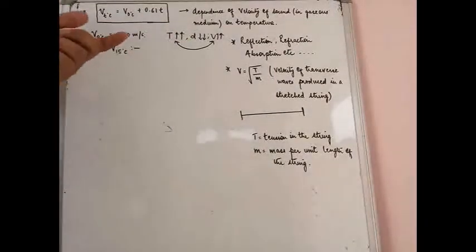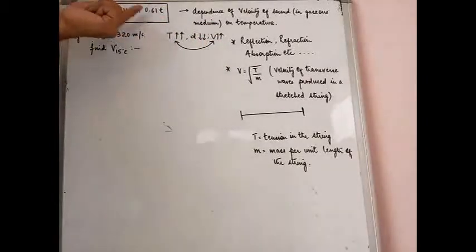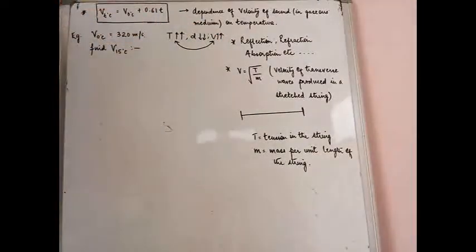Now this conceptual understanding has been put across in terms of a formula. So here you can directly relate. This was only concept; this is actual quantitative analysis in which you can actually get the values. Now suppose by experiments we have found out that the velocity of sound in a gaseous medium at around 0 degrees centigrade is roughly 320 meters per second.